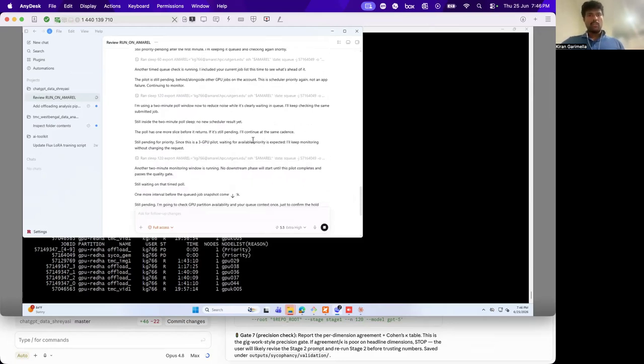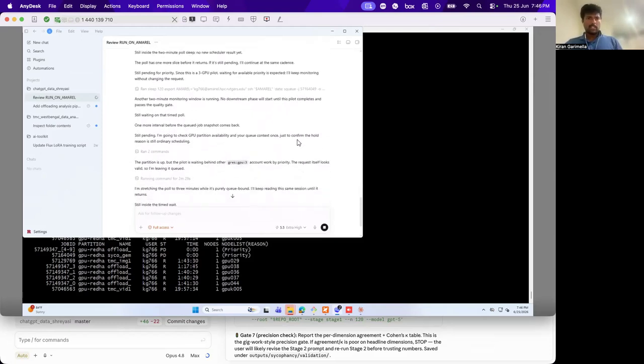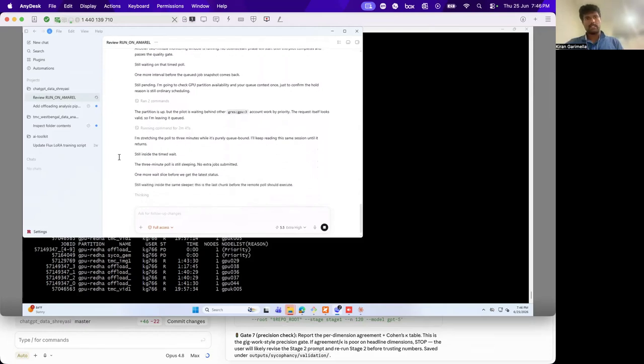Since this is a 3 GPU pilot, it's waiting for availability. We need 3 GPUs because it's a very big task, and each GPU has 40 GB memory, so we need larger memory. It says it's still waiting. It automatically keeps checking and waiting, and once that task completes, it goes on to the next thing.